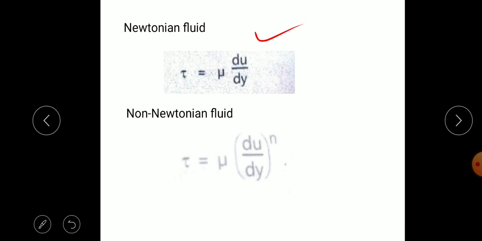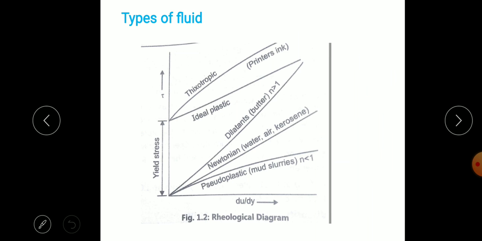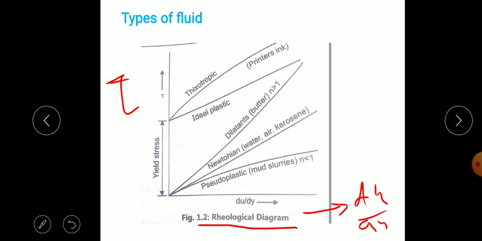So we can plot this on a rheological diagram, with shear stress on the y-axis and deformation, that is the strain rate du by dy, on the x-axis. For a Newtonian fluid, there is a linear relationship between the shear stress and the deformation.